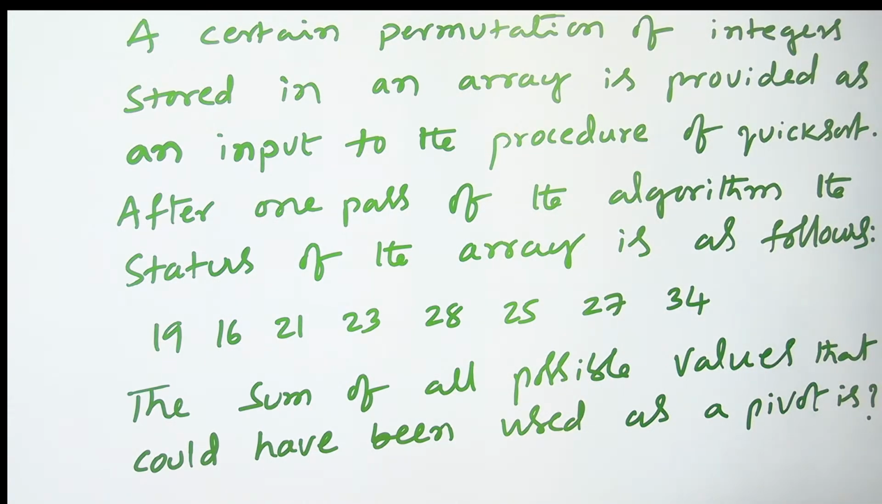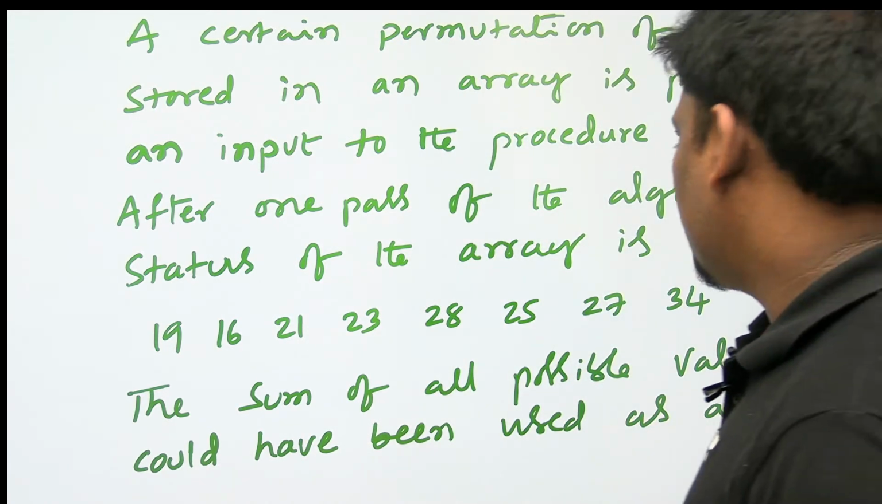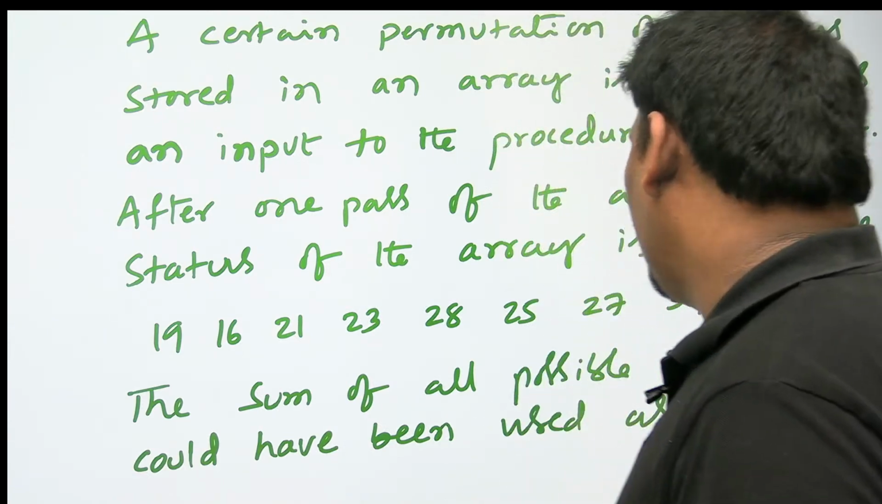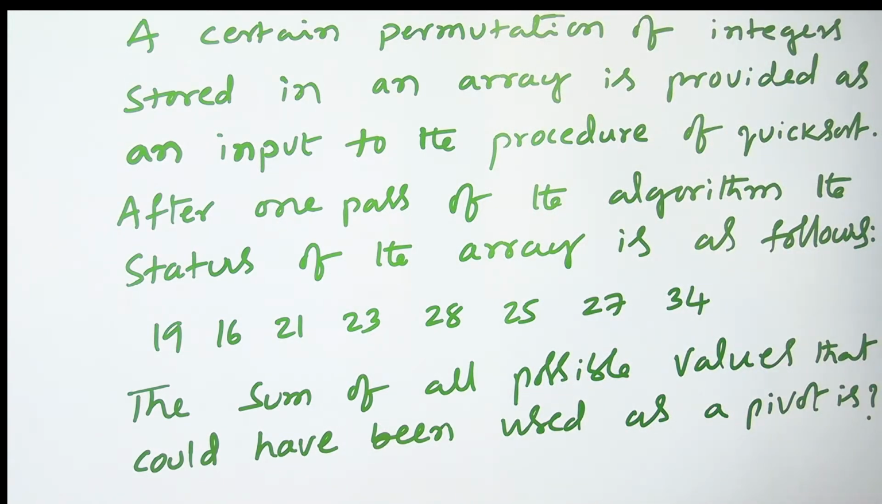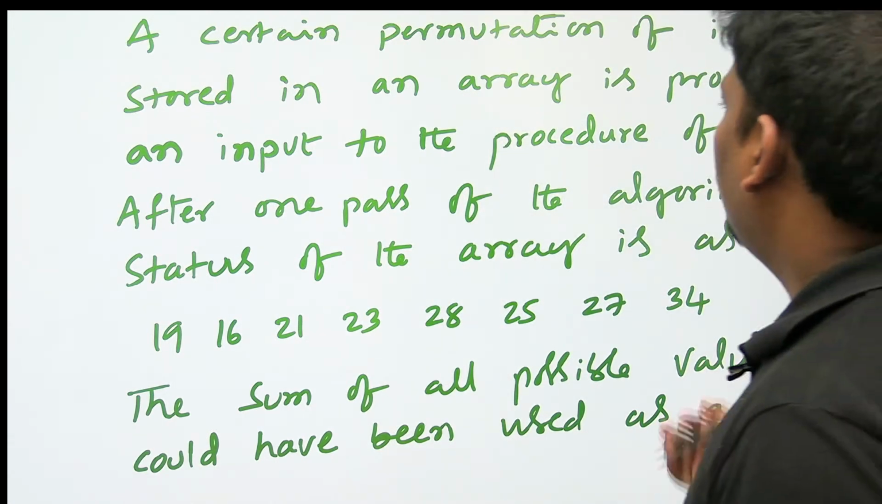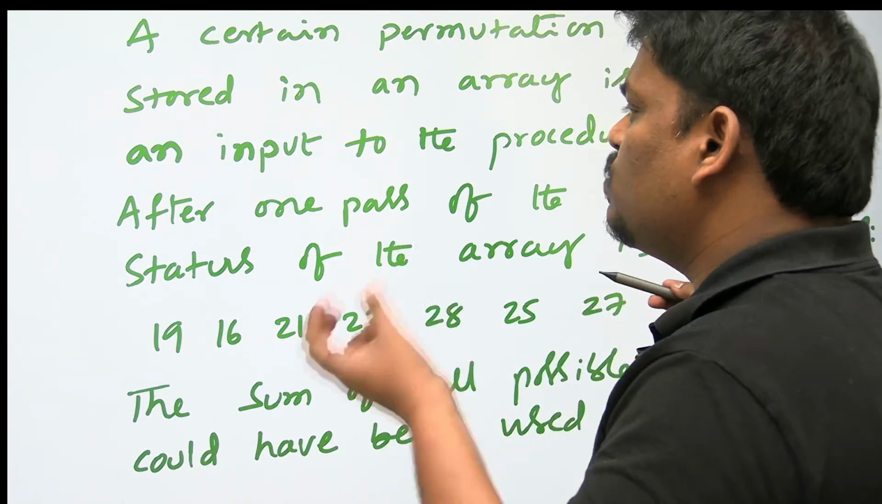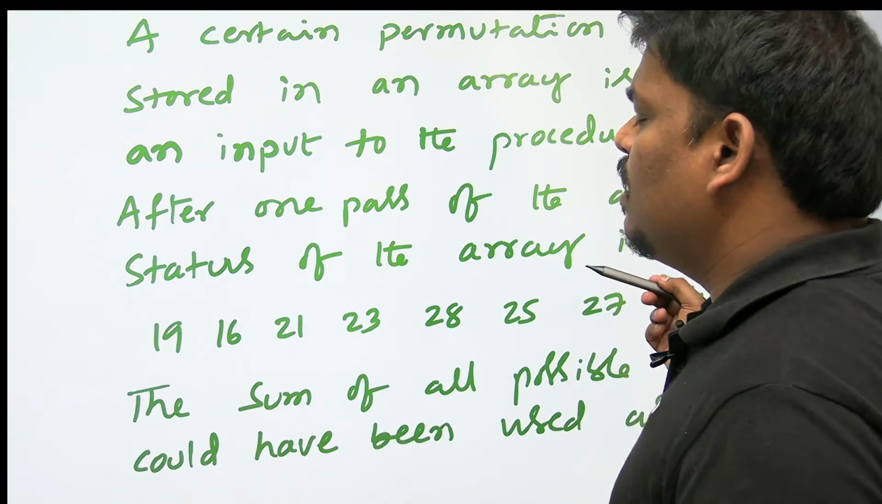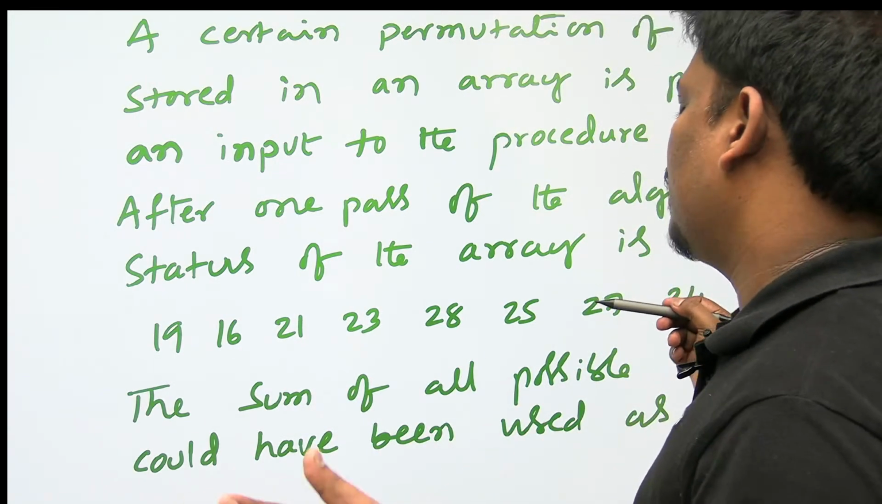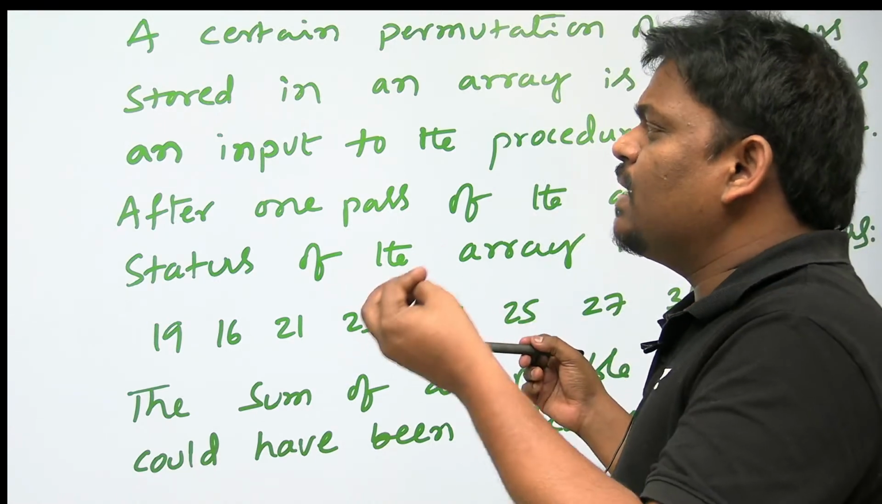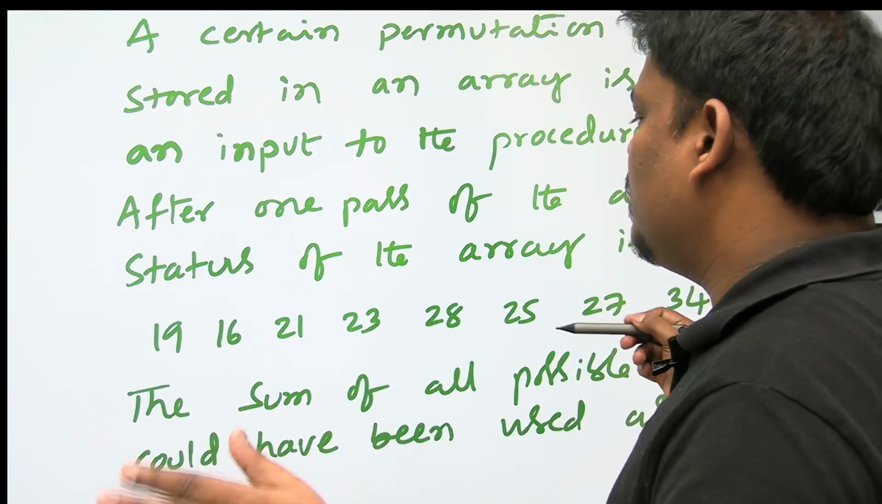Then he is asking the sum of all possible values that could have been used as a pivot. That is the thing he is asking. If you apply the partition algorithm on the given array, whichever element you select as a pivot will go to its correct place. Correct place is nothing but left smaller, right greater.